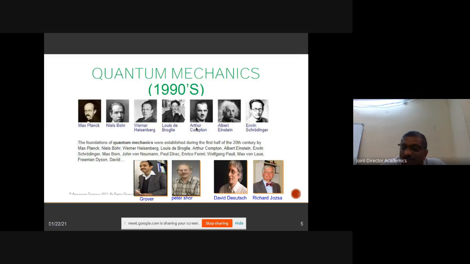Of course, nowadays we have a lot of products like lasers and transistors. These are products of quantum mechanics, and each and every electronic device we are using nowadays is the result of quantum physics in action. Here, these four people have contributed a lot. Of course, the basis for quantum computing is quantum mechanics.